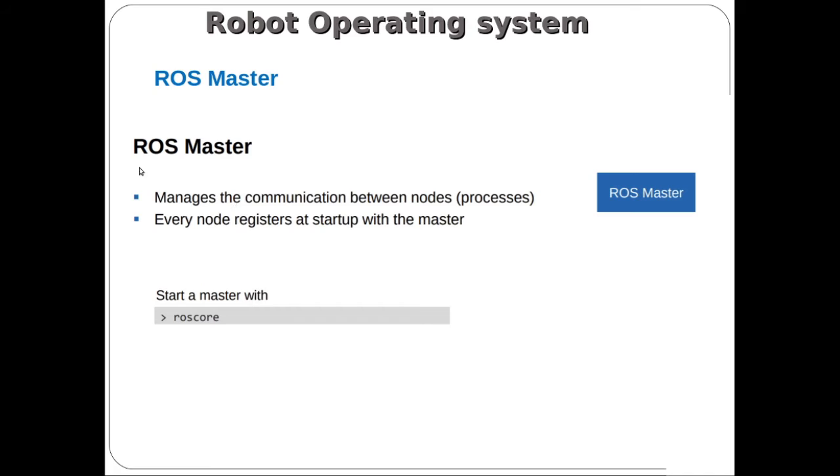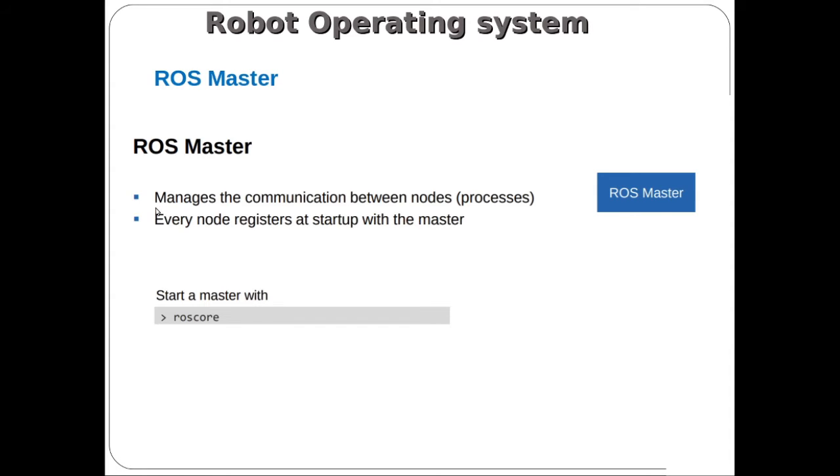So this is the ROS master. The ROS master is one of the nodes, the master node. If you want to run a robotic application, initially you run your ROS master. roscore is the command to run the ROS master. The ROS master is the major node to run all the robotic applications. It manages all the communication between the nodes and gets all the information about the messages.